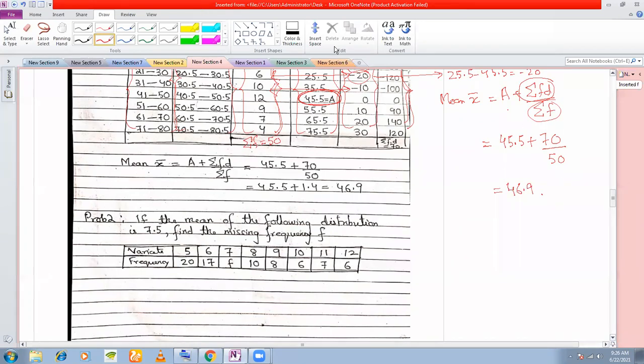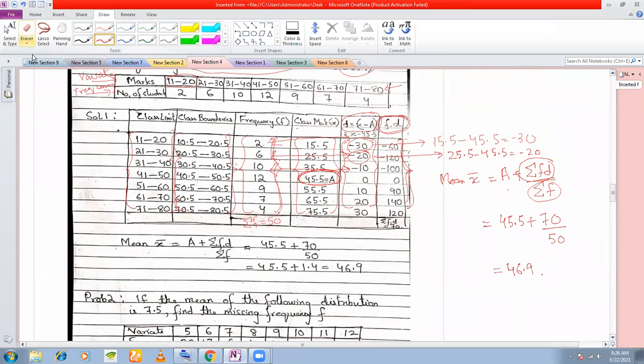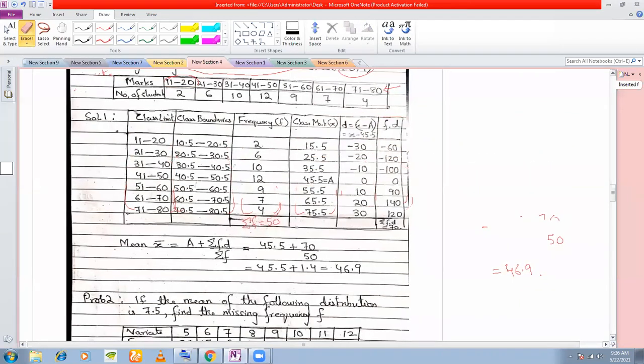Yes, tell me. If I am taking another number as assumed mean, sir, will the deviation value change or will it remain the same? Of course it will change. I'll show you how it will change.